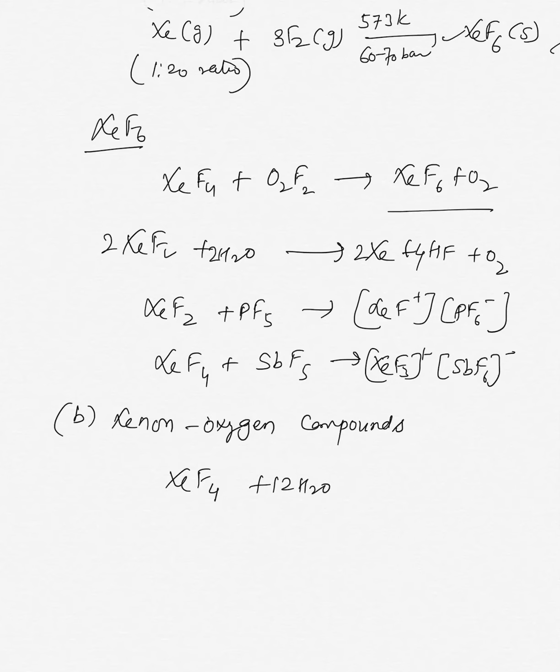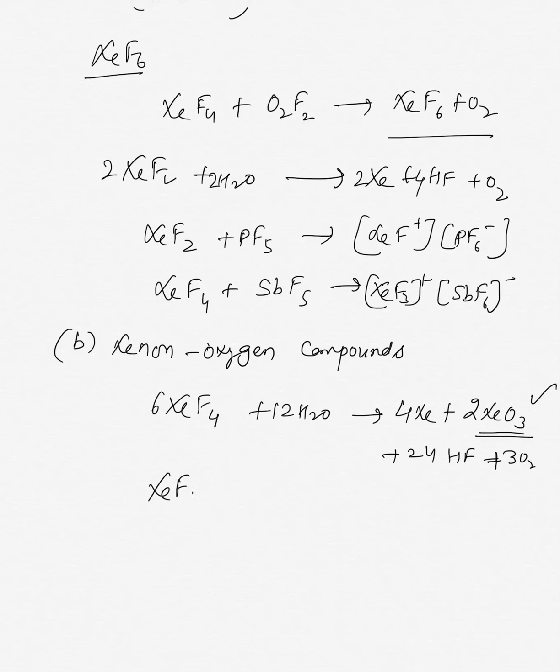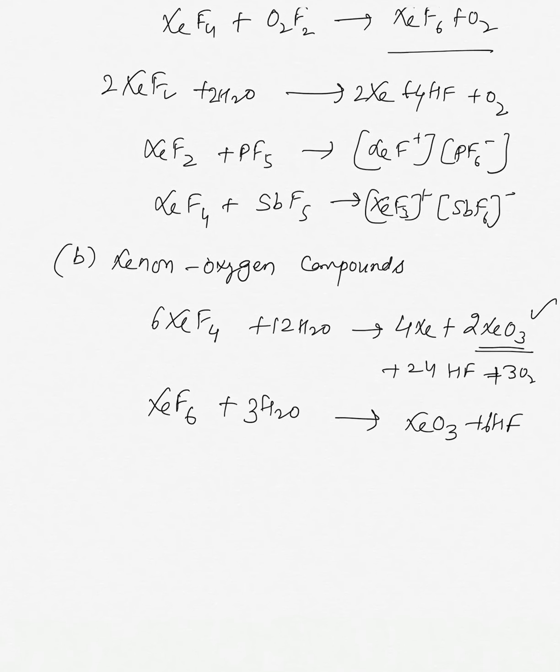Upon hydrolysis it forms 4Xe plus 2XeO3 plus 24HF plus O2. This is the xenon oxygen compound formed by this reaction. Similarly, if we hydrolyze XeF6 with H2O, it forms XeO3 plus HF. Balancing gives XeF6 plus 3H2O gives XeO3 plus 6HF.